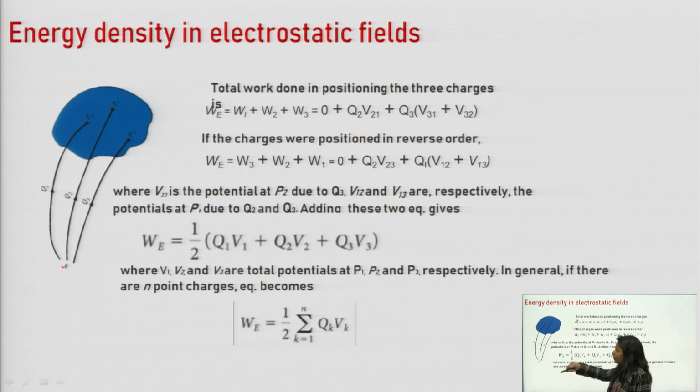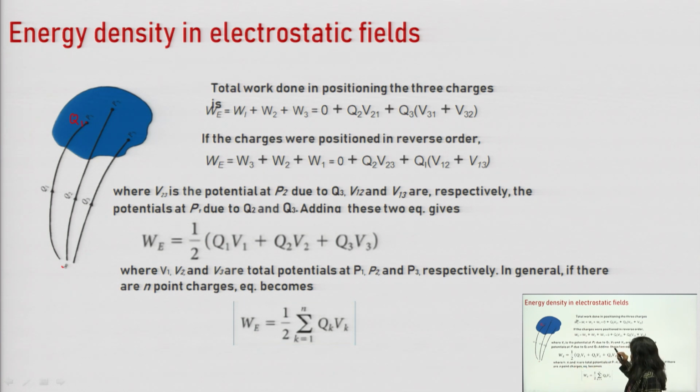Secondly, now we have to take Q2 from infinity to P2. Now in this case, in this system Q1 is already placed at P1, so due to this Q1 there will be some electric field in the surrounding. So if we take Q2 from infinity to P2, then Q2 will experience some kind of force due to Q1 which is present there from previously.